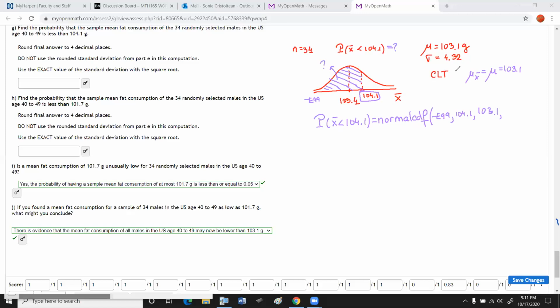And comma, the standard deviation of this distribution, we said before, is sigma divided by square root of n. So sigma is 4.32, square root of n is square root of 34. The reason they say use the exact value of the standard deviation with the square root is you have to put in here 4.32 divided by square root of 34 and let the calculator figure that out.